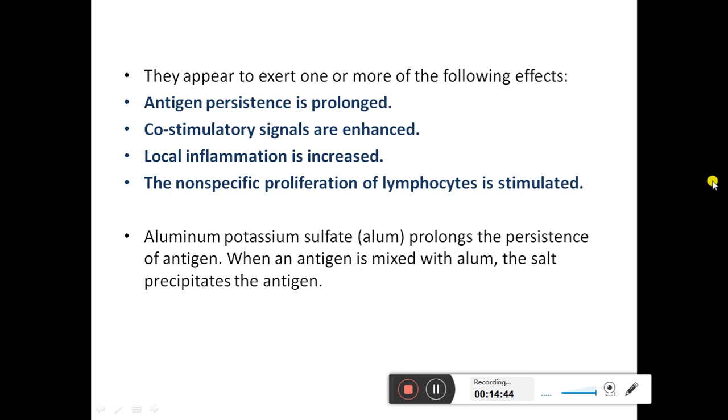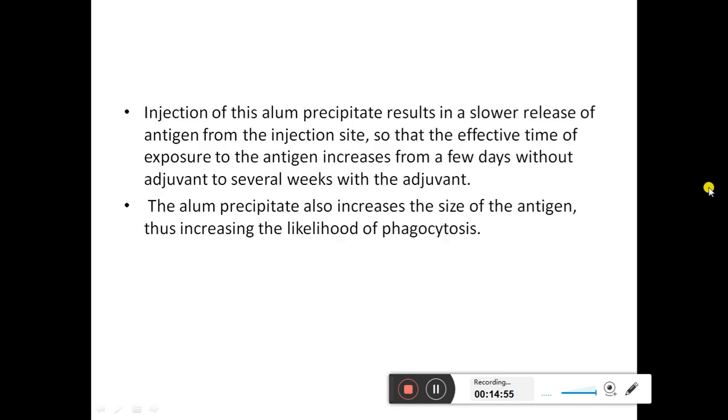The aluminum potassium sulfate, alum, prolongs the persistence of antigen. When an antigen is mixed with alum, the salt precipitates the antigen. Injection of this alum precipitate results in a slower release of the antigen from the injection site, so that the effective time of the exposure to the antigen increases from a few days without adjuvant to several weeks with the adjuvant. The alum precipitate also increases the size of the antigen, thus increasing the likelihood of phagocytosis.